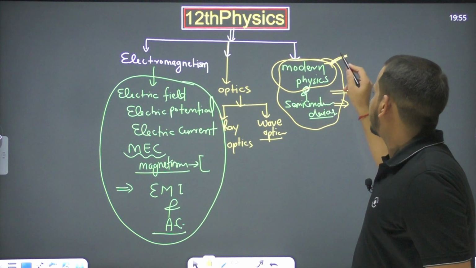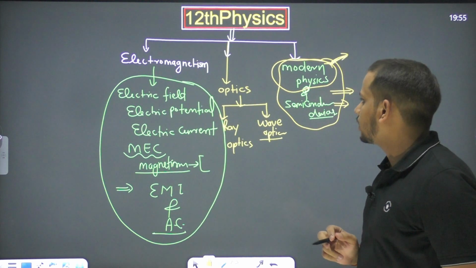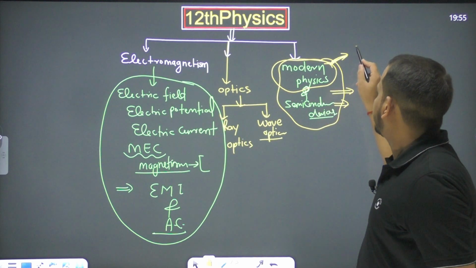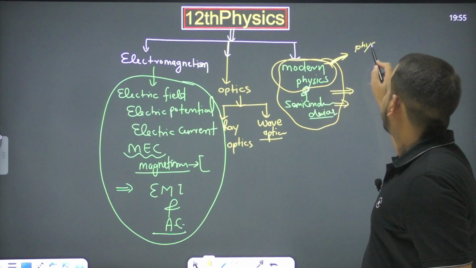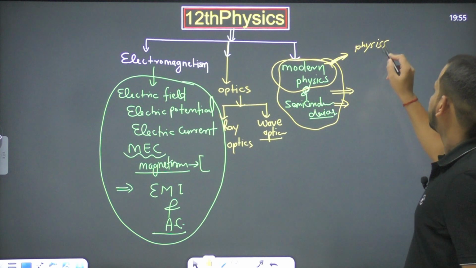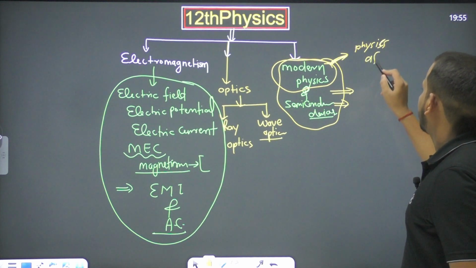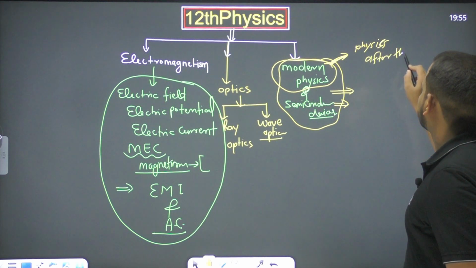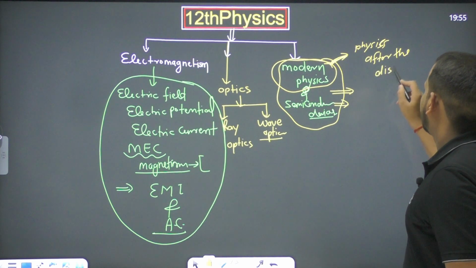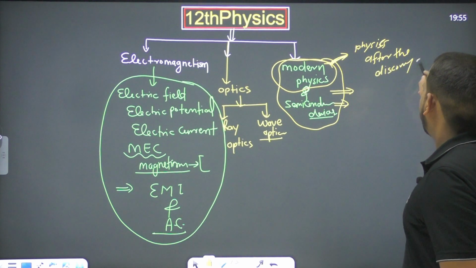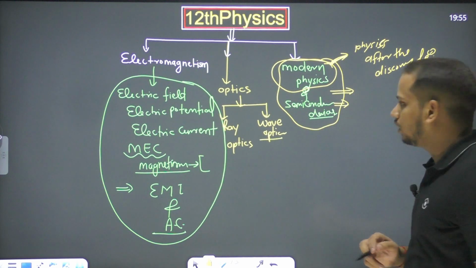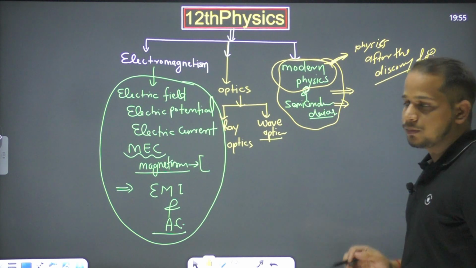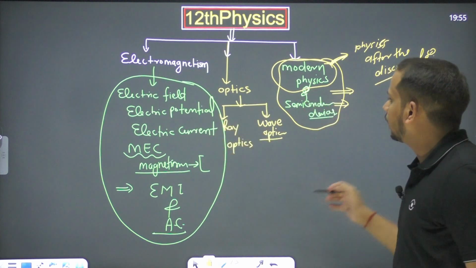Modern physics means the physics after the discovery of the electron, right? So we will cover class 12 physics by these segments.